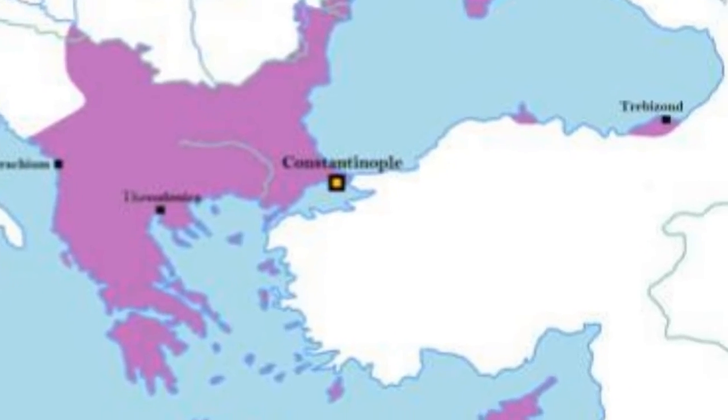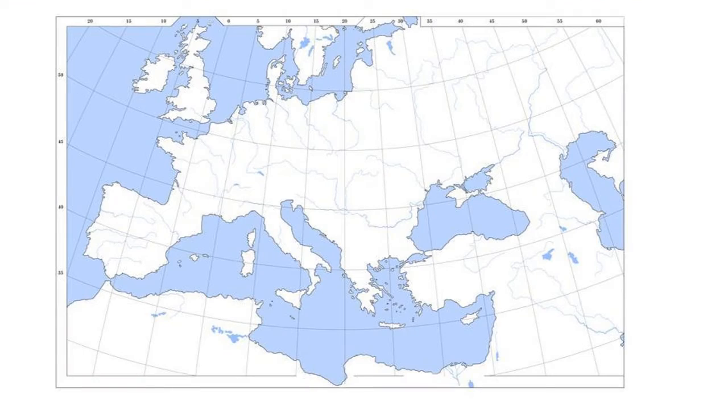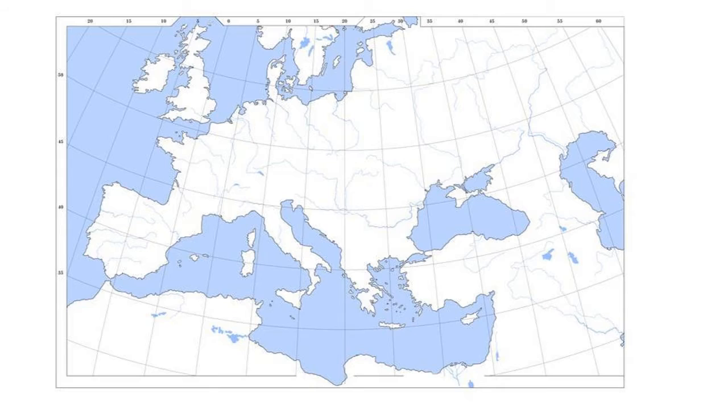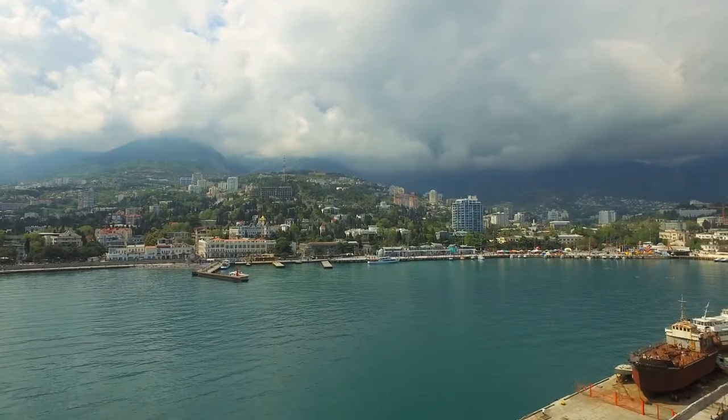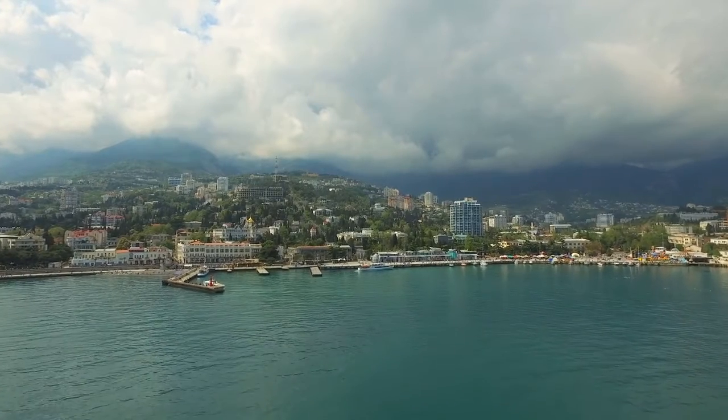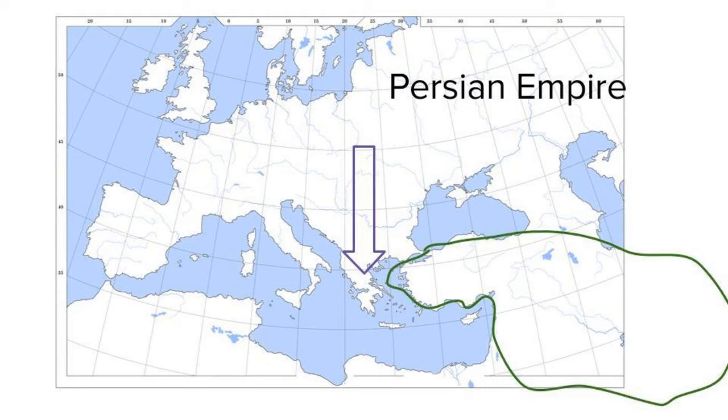When comparing the classical civilizations, all of them take place in the Mediterranean world, so the Mediterranean Sea is in the center of this map, basically. And looking at our three different empires, the Persian Empire is all to the east of the Mediterranean, but remember, the Persians never conquered Greece.